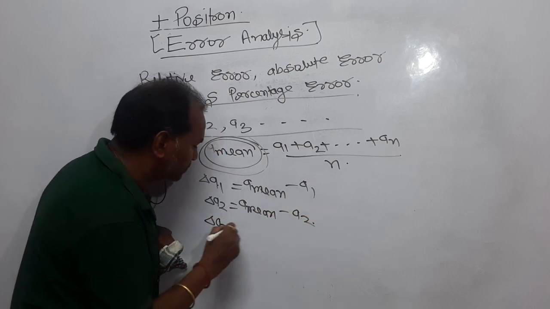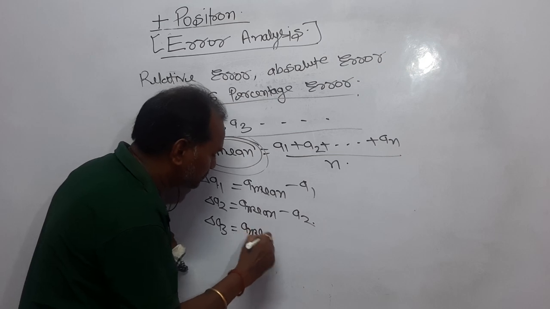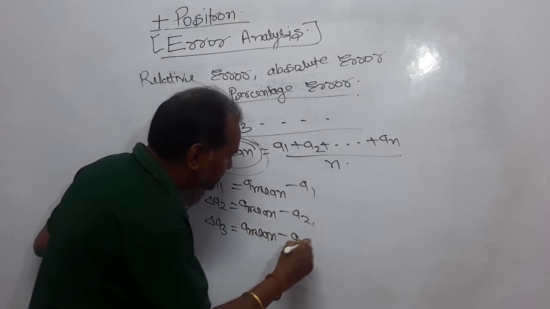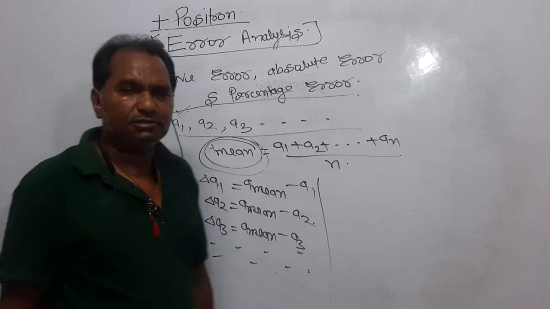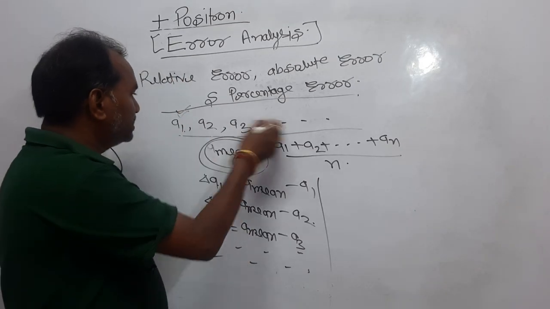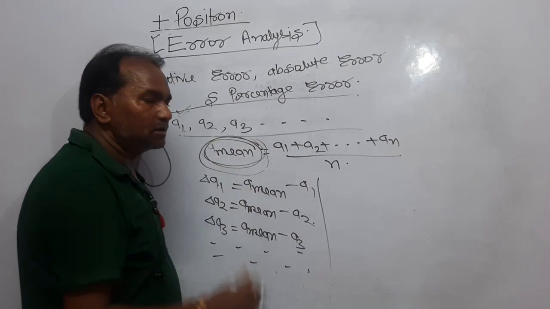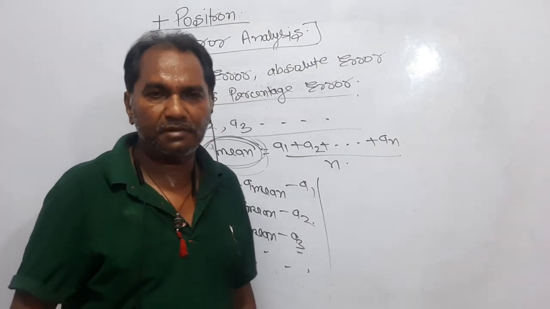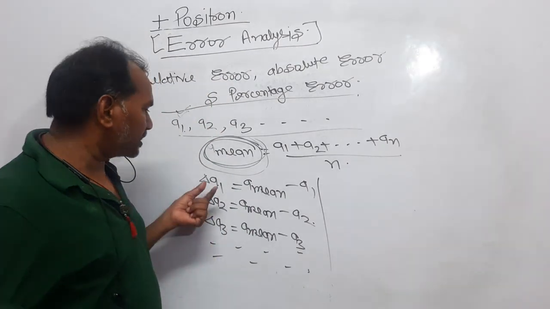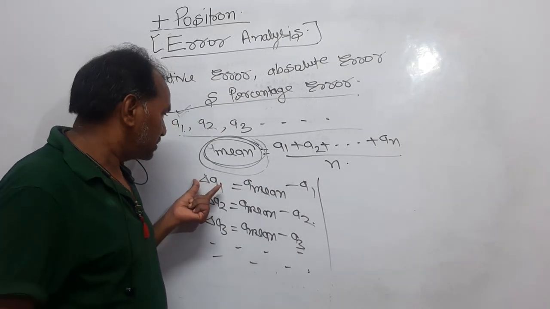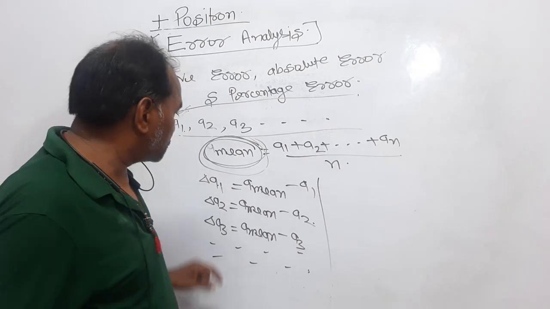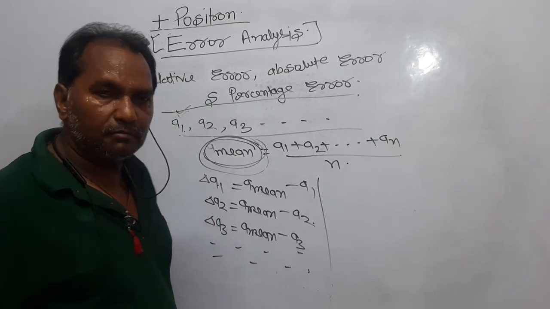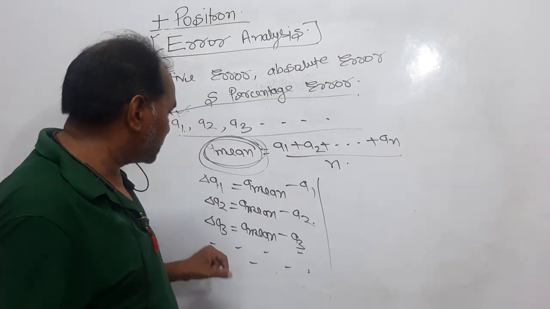Delta A3 is equal to A mean minus A3. Dot dot. Now, dear student, here we have got the mean value, which is working as the true value of the experiment. The error made by the first observer is delta A1, by the second observer delta A2, and the error by the third observer is delta A3.